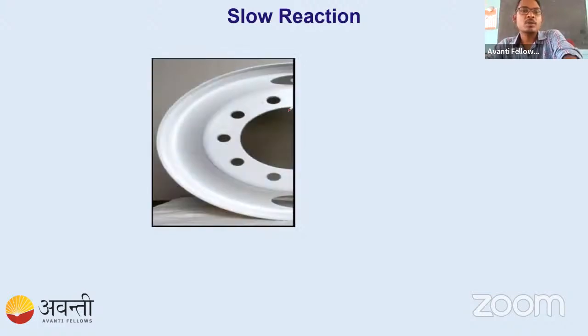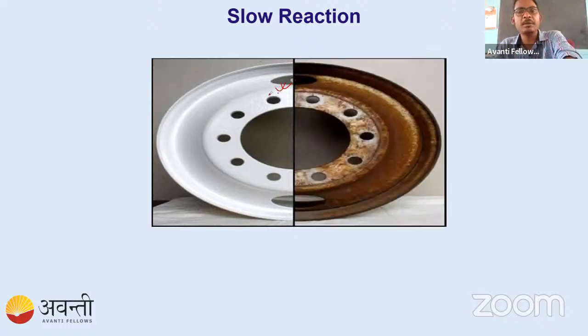Now you can see this is the ring of that car. This is a shiny, new one. We can say it is shining. If it comes in direct contact with water and air, after many years it will corrode.